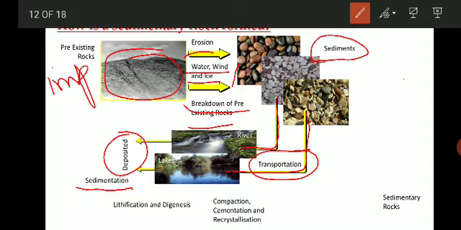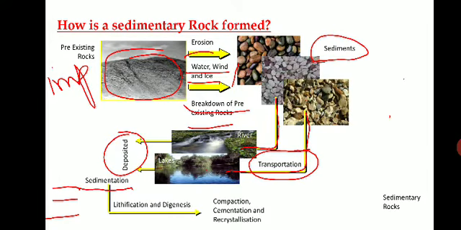Sedimentation is what? The deposition of sediments layer by layer, one above the other. That is called sedimentation. Then after sedimentation, there will be a process called lithification and diagenesis.